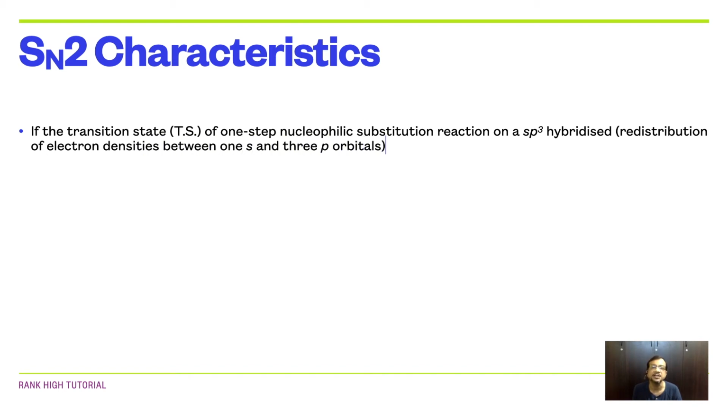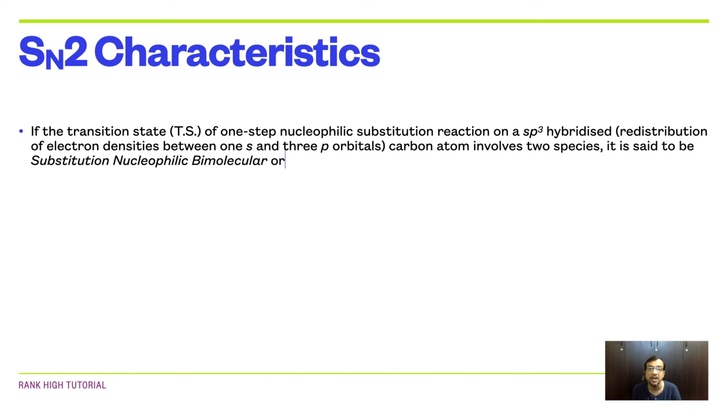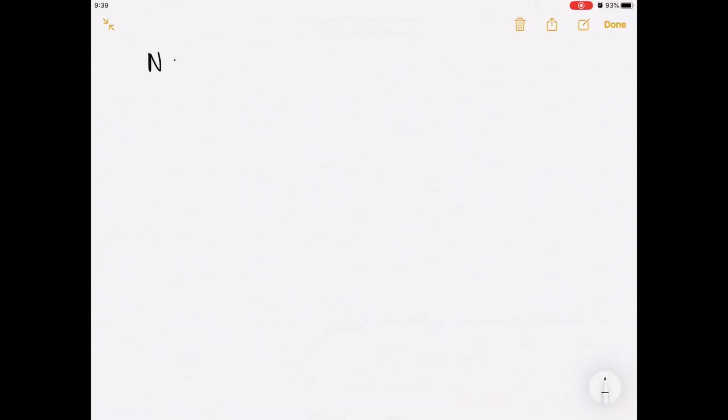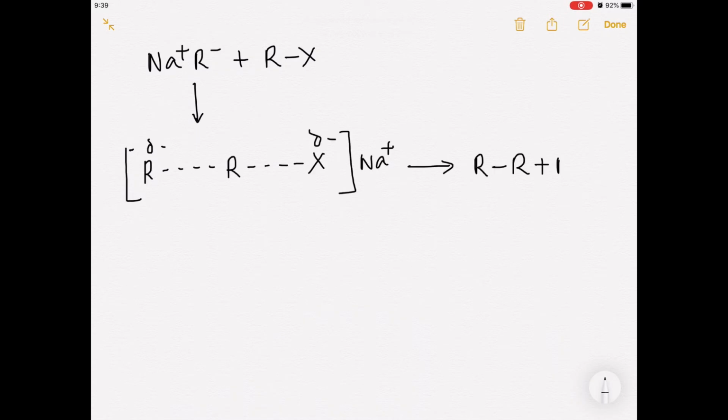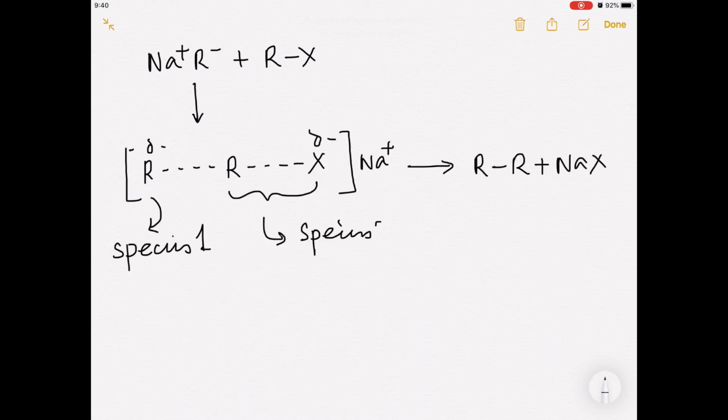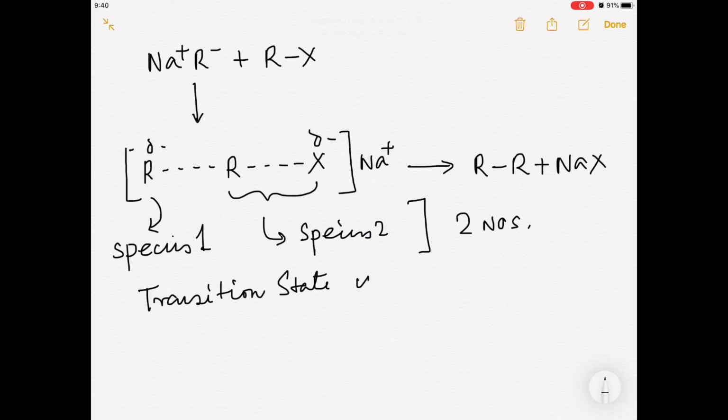If the transition state of a one-step nucleophilic substitution reaction on an sp3 hybridized carbon atom involves two species, it is said to be a substitution nucleophilic bimolecular or SN2 reaction. Here you can observe the transition state involves two species. That's why the transition state is bimolecular and the reaction is called an SN2 reaction.